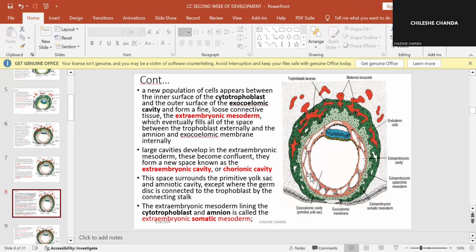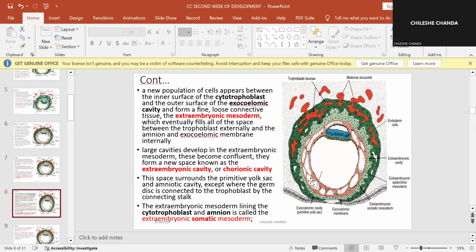External to these two cavities, this space will be completely filled with the extraembryonic mesoderm. With time, large cavities will develop in this extraembryonic mesoderm, and these become confluent, meaning they start becoming one big cavity, forming a new space known as the extraembryonic cavity.